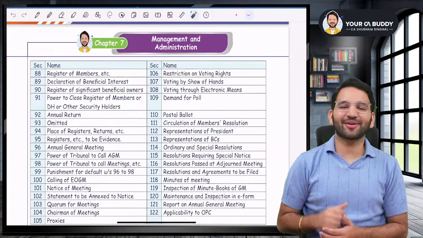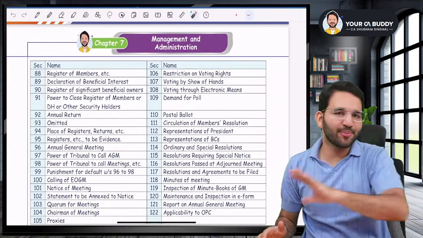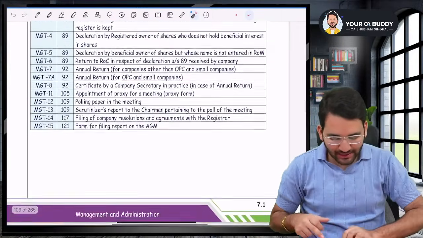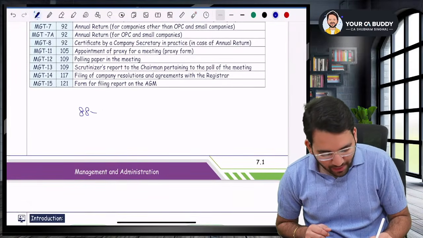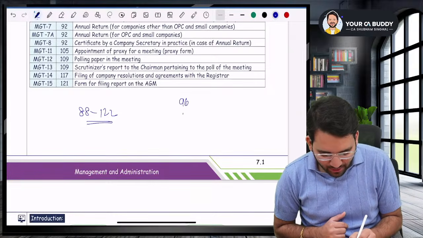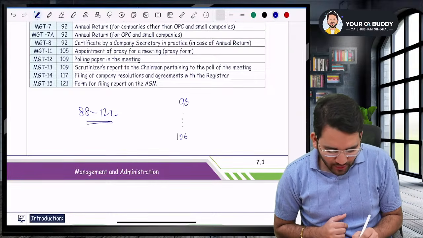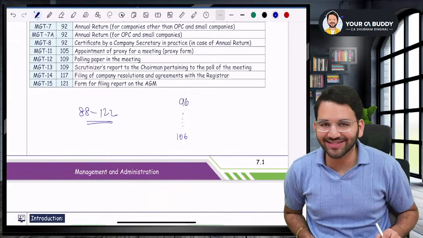Chalo, we'll start this chapter, which is management and administration. Listen to me very carefully. I need your 100% attention. This chapter begins from section number 88 to section number 122. Today we are going to do some sections starting from section number 96 to as many as we could, maybe till 106. We will keep it short and then we will take it forward in the next session.